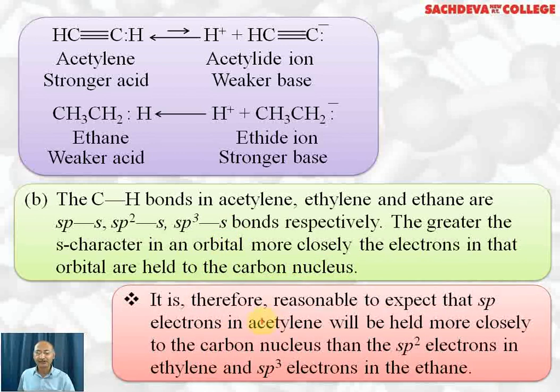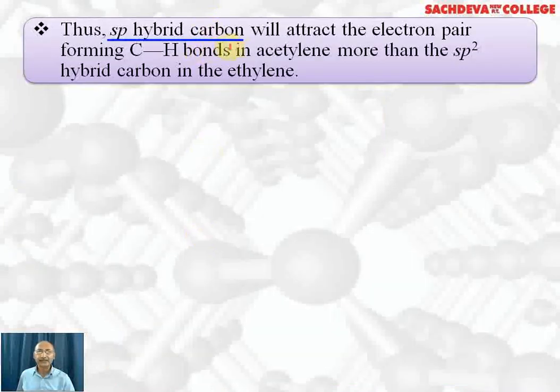It is therefore reasonable to expect that the sp electrons in acetylene will be held more closely to the carbon nucleus than the sp2 electrons in ethylene, and sp3 electrons will be least strongly held in ethane.